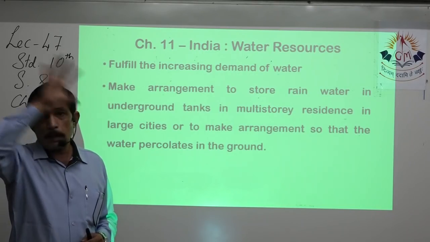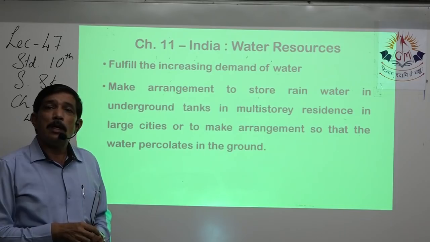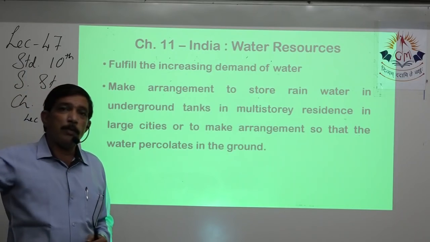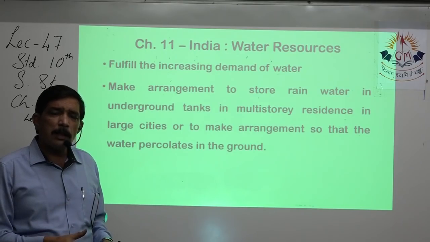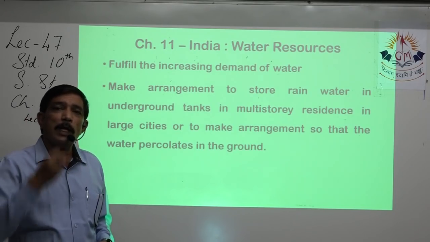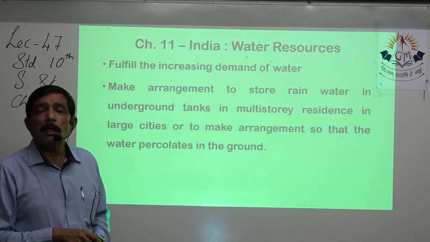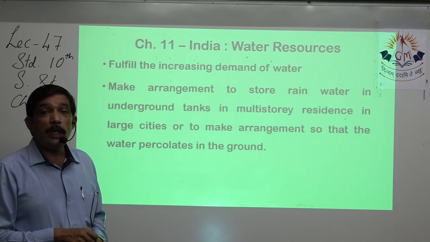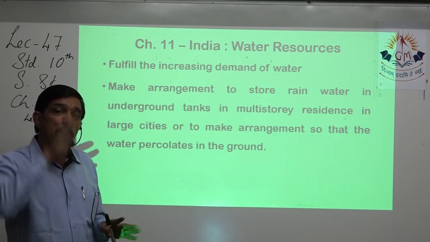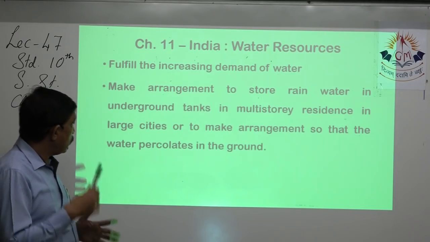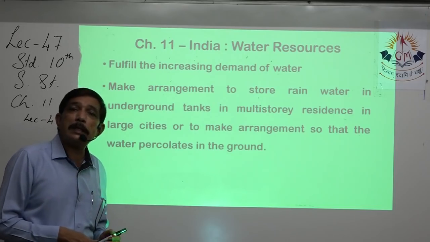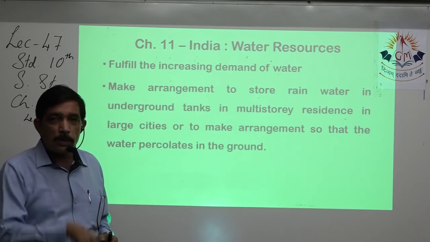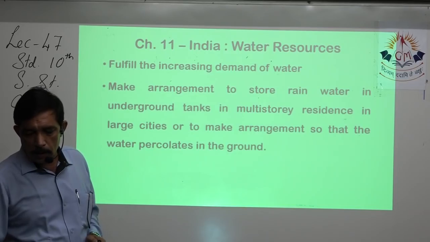If that water is diverted with the help of a pipe to the underground water tank, then instead of pumping water from the bore well into that tank, we can directly store rainwater in that water tank and use it. And we can make arrangements so that water percolates in the ground. Percolates, goes inside, seepage, that's called percolation.